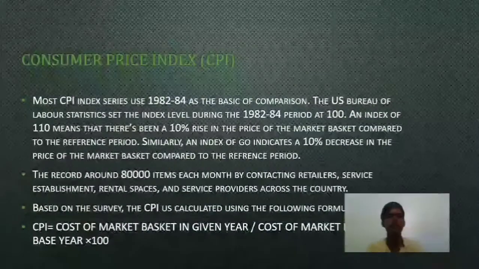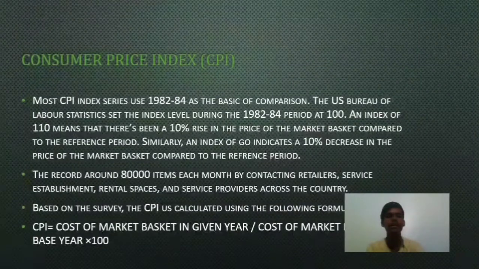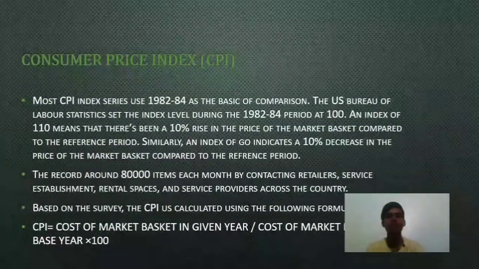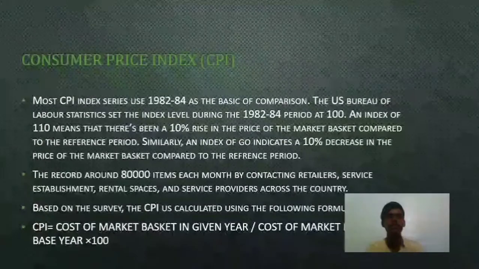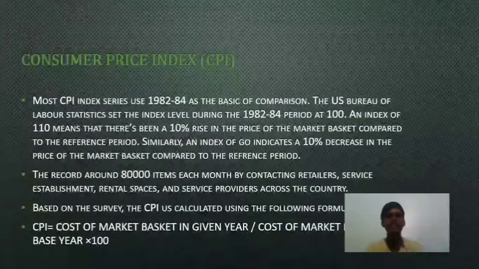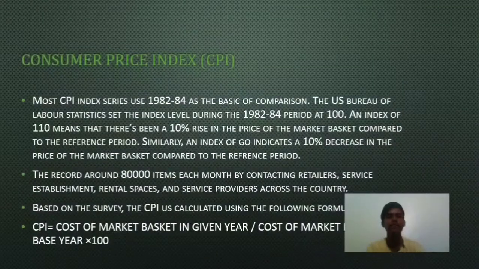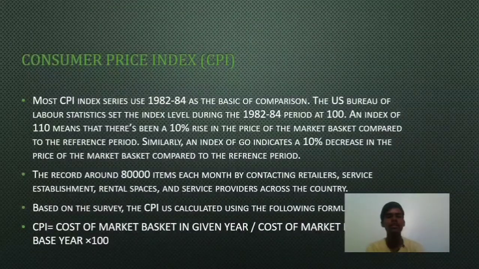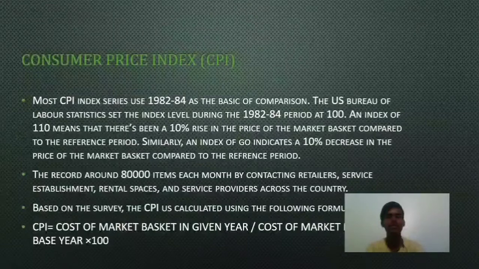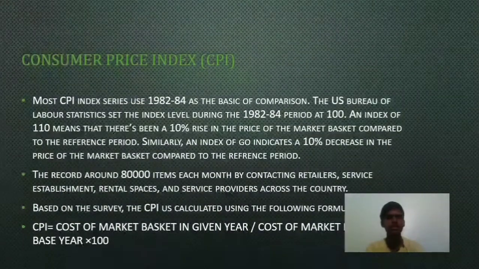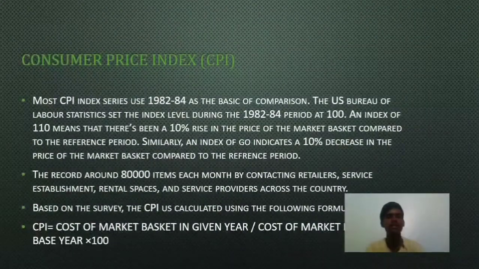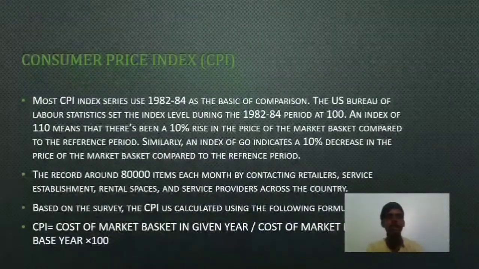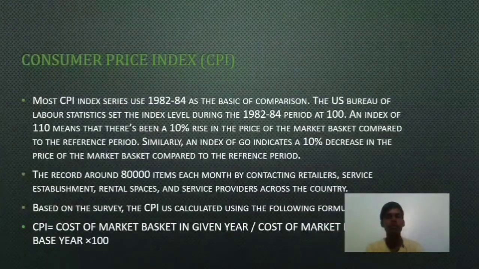An index of 110 means that there has been a 10% rise in the price of the market basket compared to the reference period. Similarly, an index of 90 indicates a 10% decrease in the price of the market basket compared to the reference period. They record around 80,000 items each month by contacting retailers, service establishments, rental spaces, and service providers across the country. Based on the survey, the CPI is calculated using the following formula.